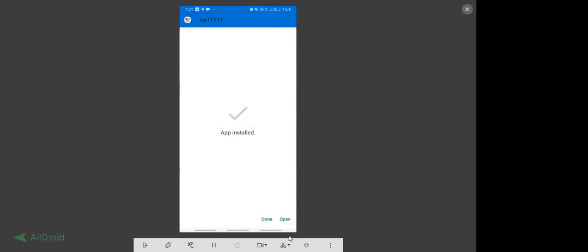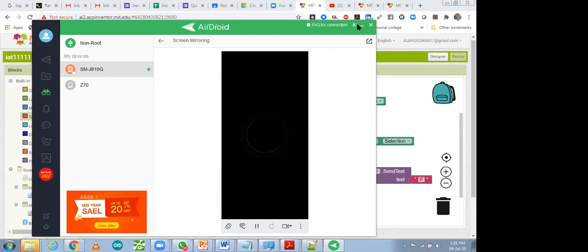After that, what we have to do, we have to open it. So we can open that app like this. So my phone gets off. So whatever app we have designed, that same app gets opened over there. So that same app we can open it. So let me show you later on.